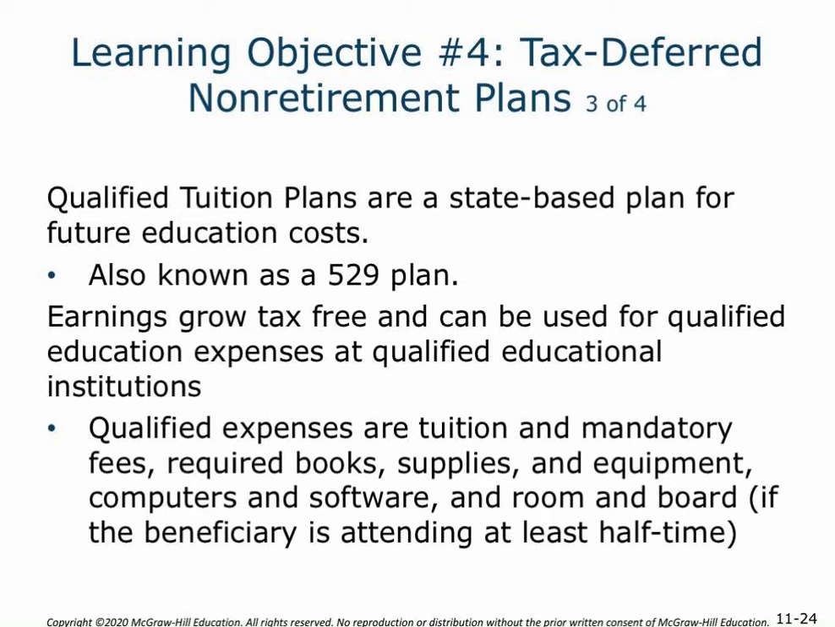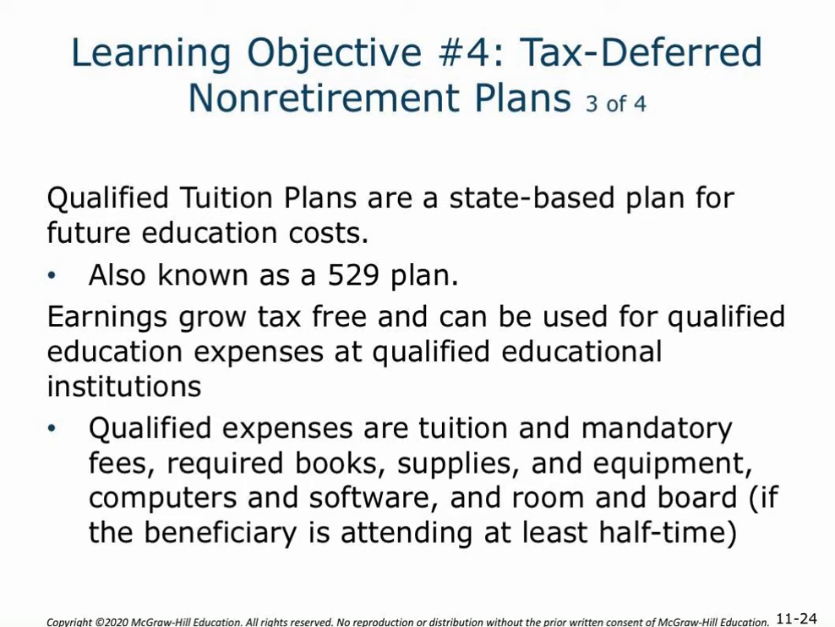Now, with the Coverdell, you've got maybe some more flexibility in terms of what you put those assets into, but it's not necessarily going to get tax benefits at a state level. And then an alternative that a lot of taxpayers will look at is a qualified tuition plan, a state-based plan for future educational costs. These are also known as 529 plans from the tax code that they're based on.